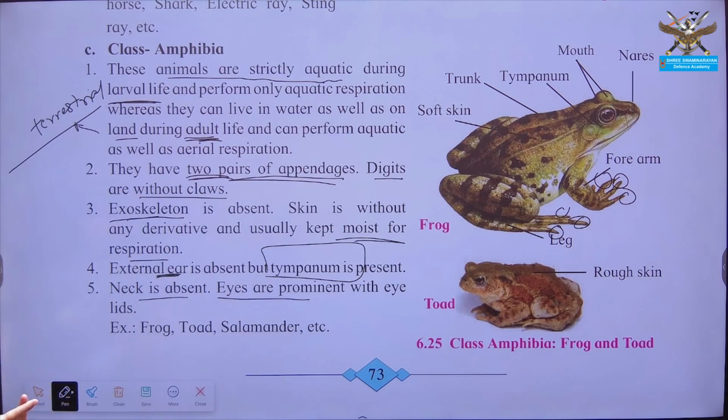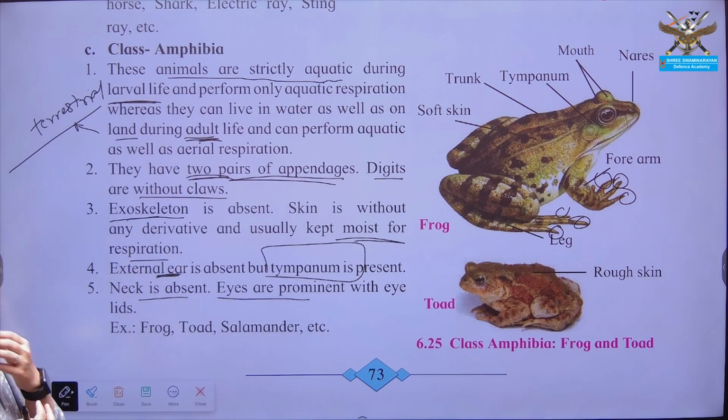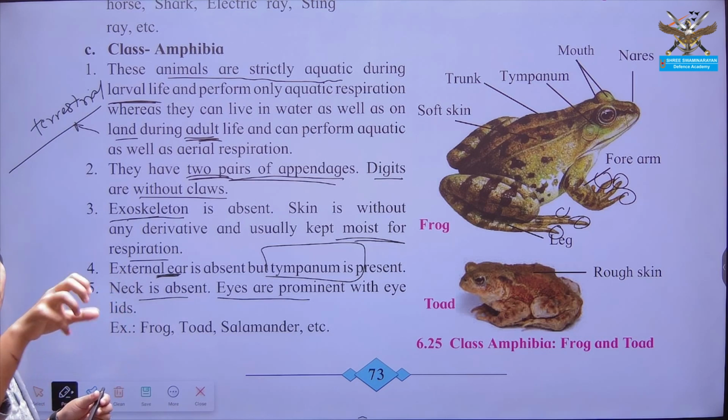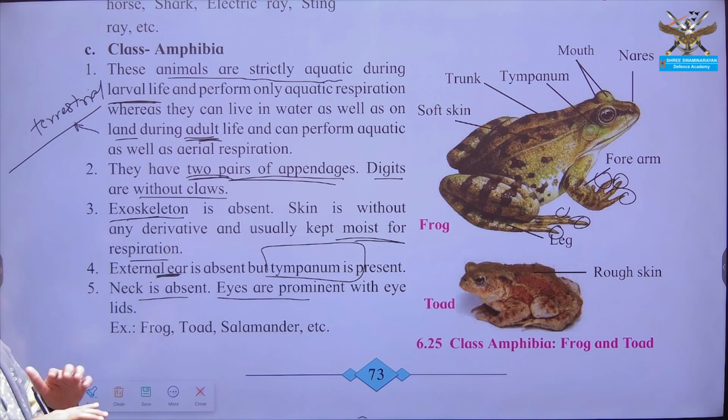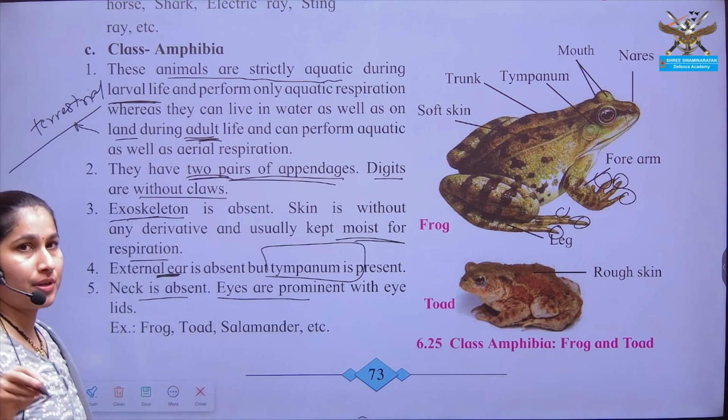Mostly the larval stages are aquatic, and the adults are residing on the land, that is terrestrial mode of habitat. Digits are seen. There are no specific claw-like structures, meaning they cannot hold anything, but they have webbed fingers.